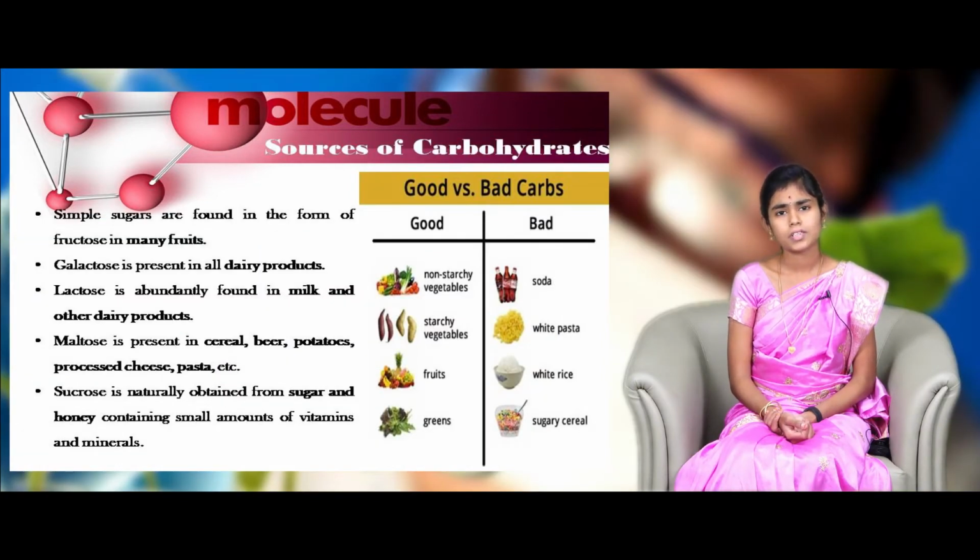Okay, where do all these carbohydrates come from? They have many sources. Simple sugars are found in fruits in the form of fructose. Galactose is present in all types of milk products, and maltose is rich in cereals, potatoes, etc. Majorly, sucrose occurs naturally in honey, containing vitamins and also minerals.